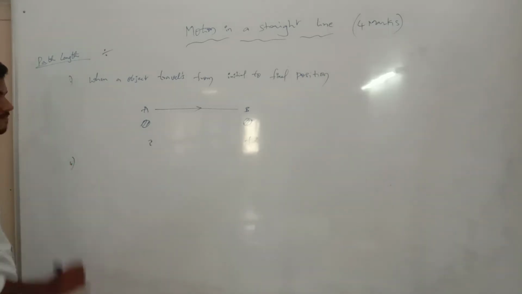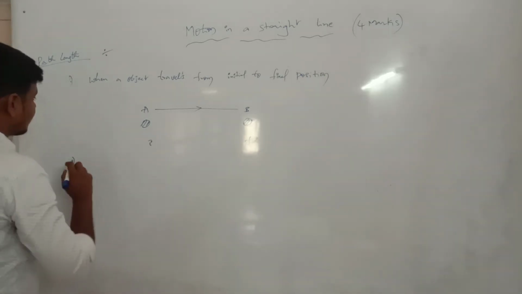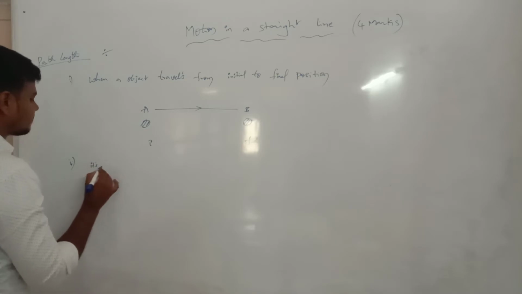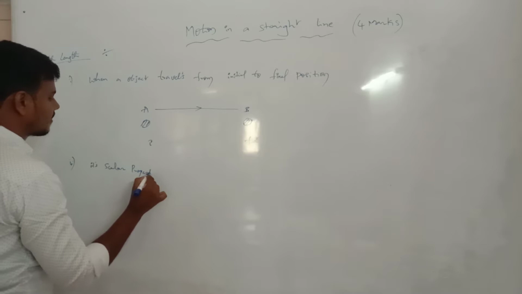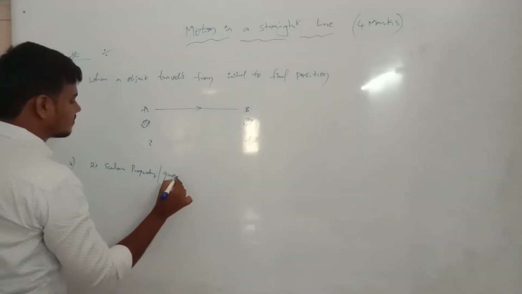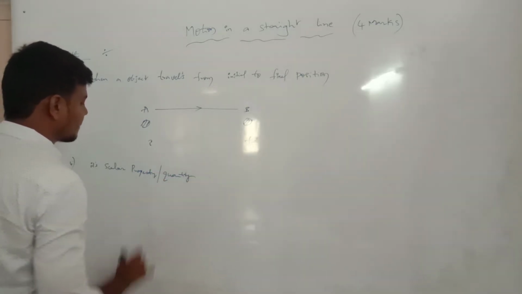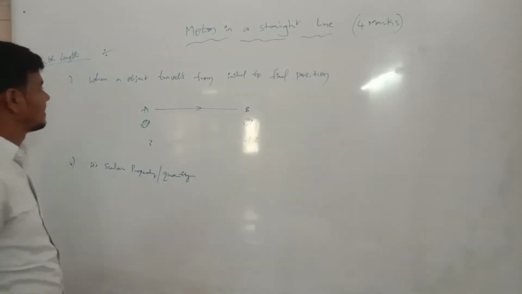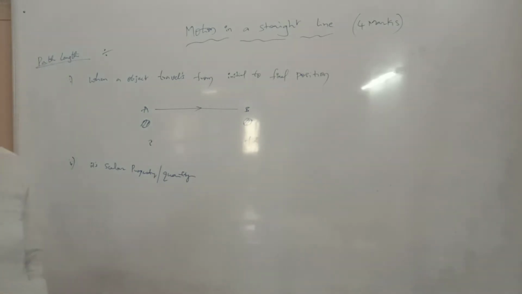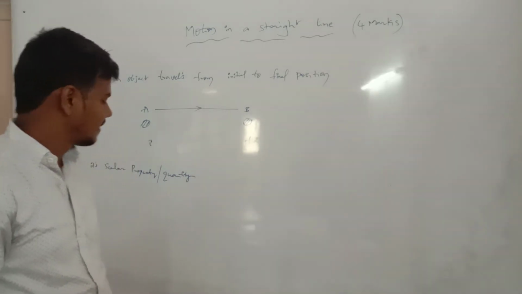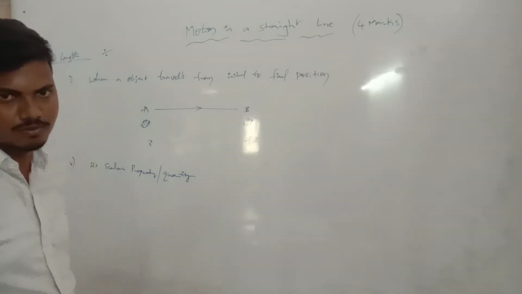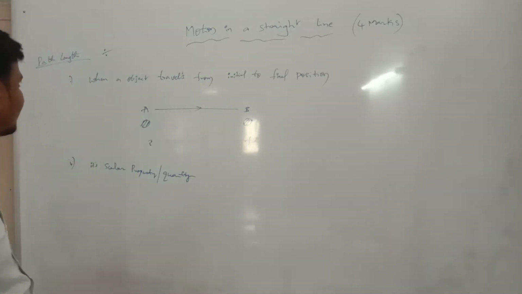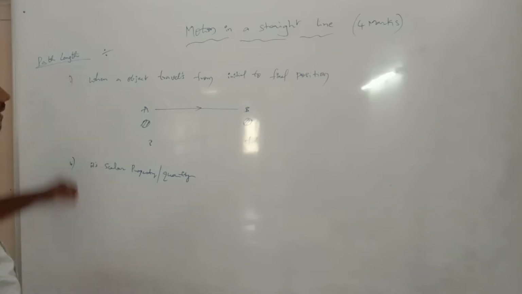Second point, it's a scalar property. Which property? Scalar property or scalar quantity. The first one is the definition: when an object travels from initial to final position. And the second one, it's a scalar property or scalar quantity. Now this is the path length.